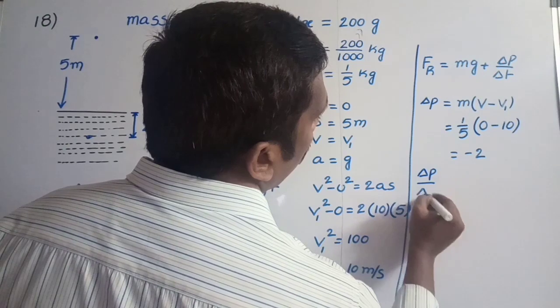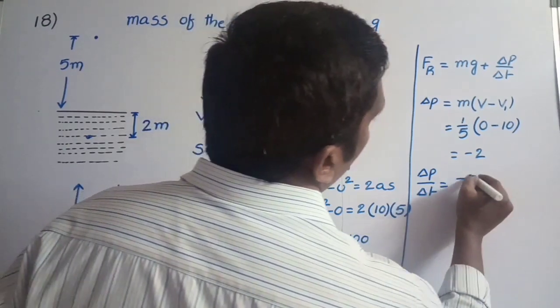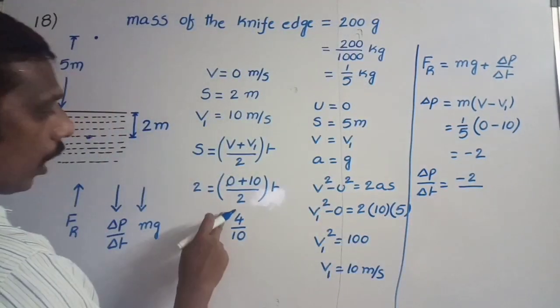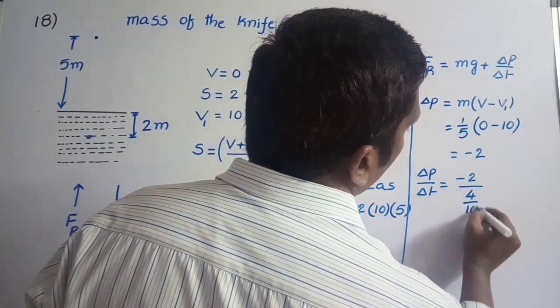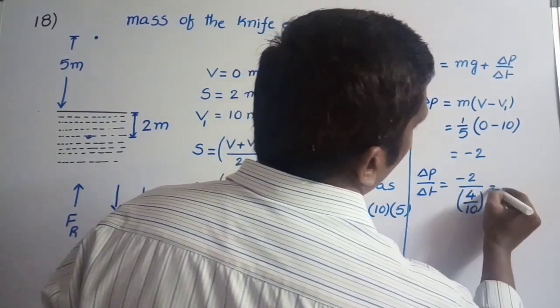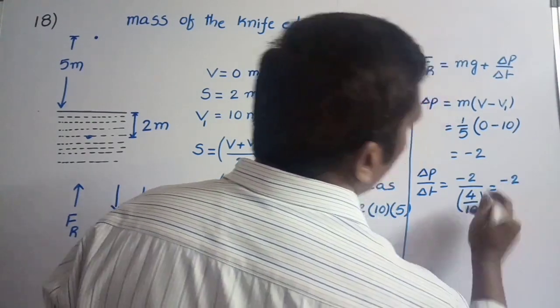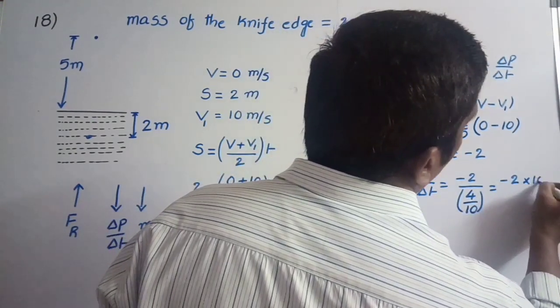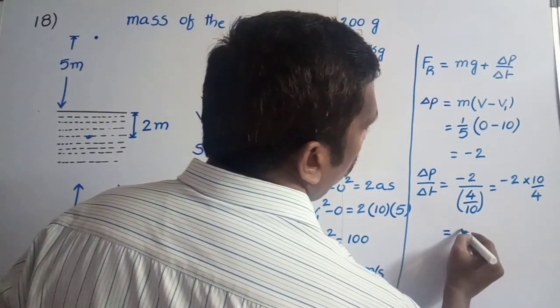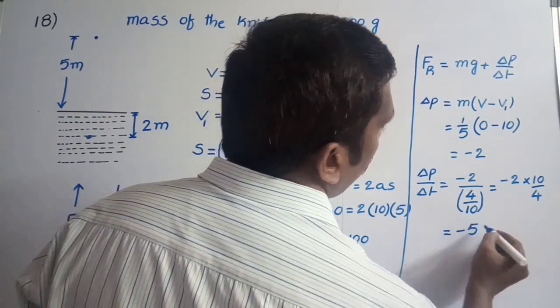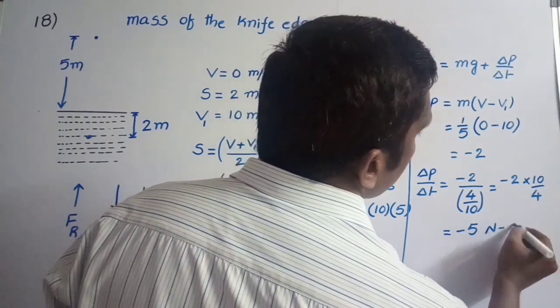Delta p by delta t is equal to minus 2 by delta t, with delta t equal to 4 by 10. That is equal to minus 2 into its reciprocal, 10 by 4. That is equal to minus 5 Newton second.